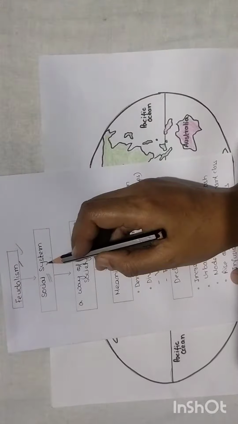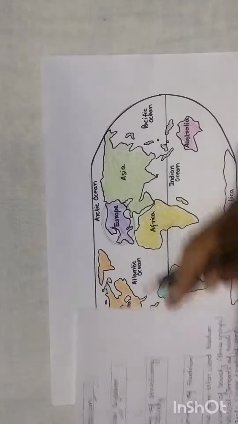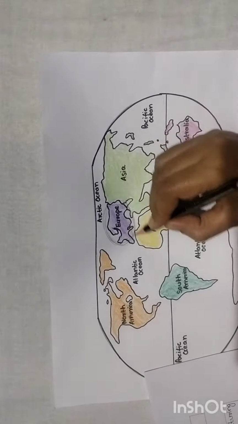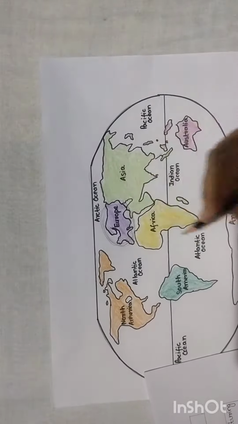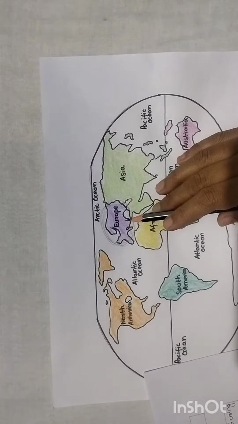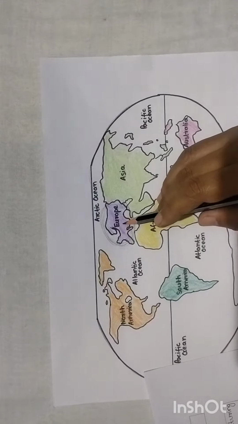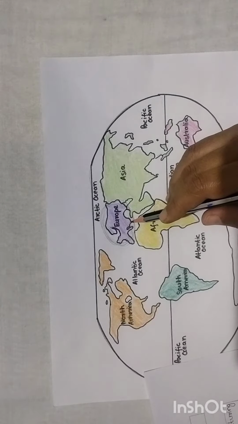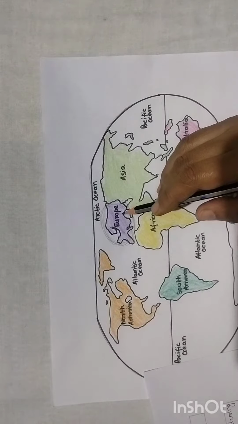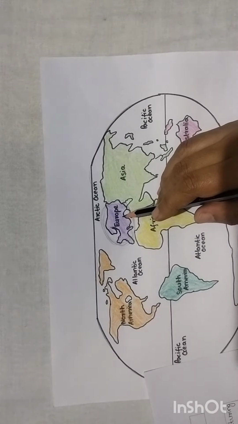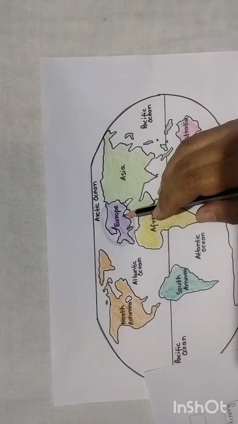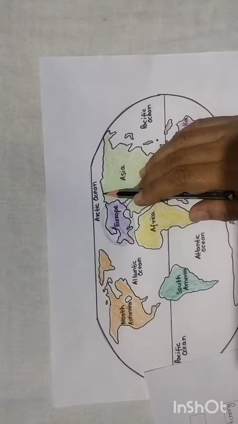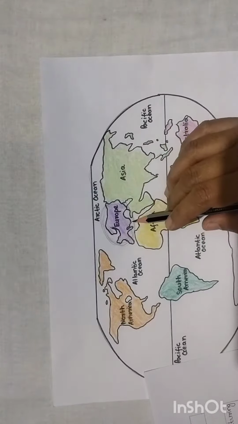Feudalism is a social system that was very popular in European countries during the 14th century. So, this is Europe. Here in the 14th century, it was very popular. Why? Because it brought a lot of changes in the social life and in the political life of the European countries. Moreover, it was also a shifting period, when the medieval period was shifting to the modern period. So that's why it is very important.